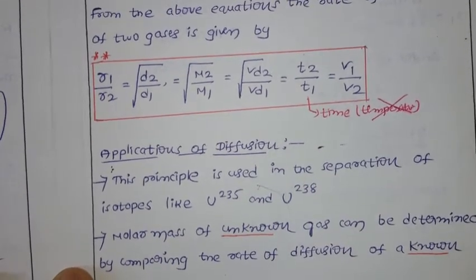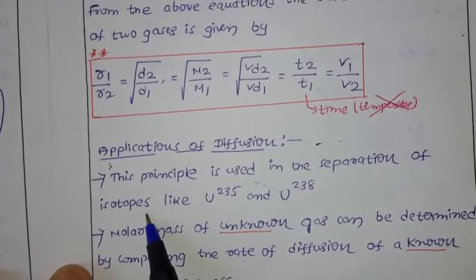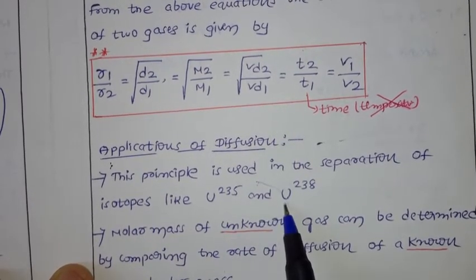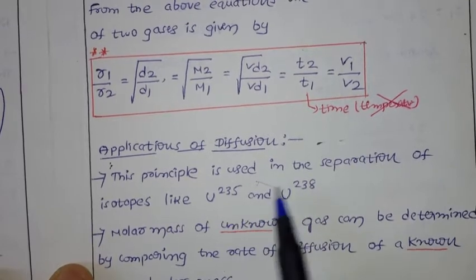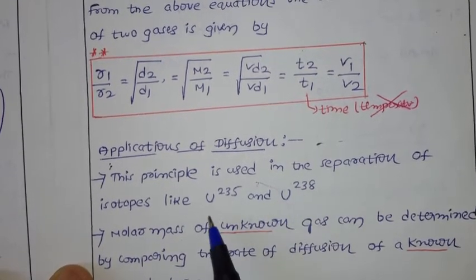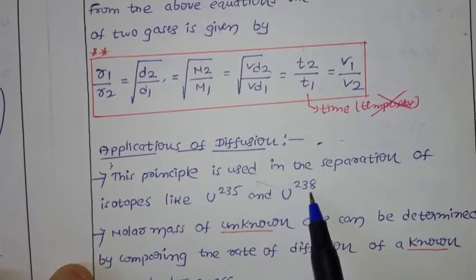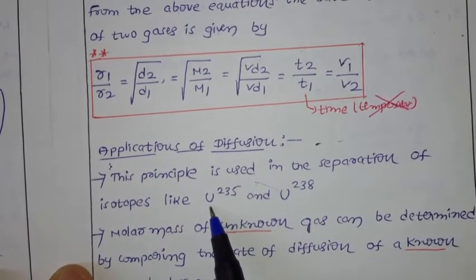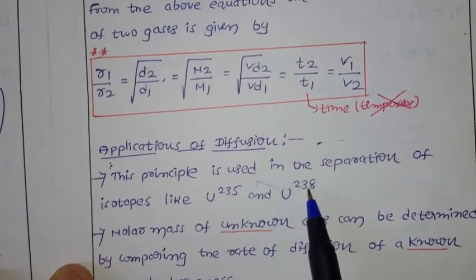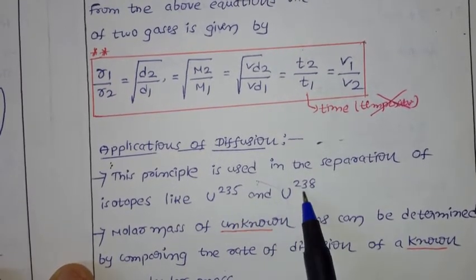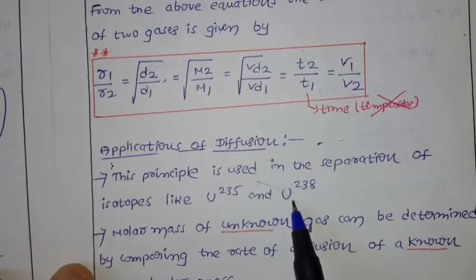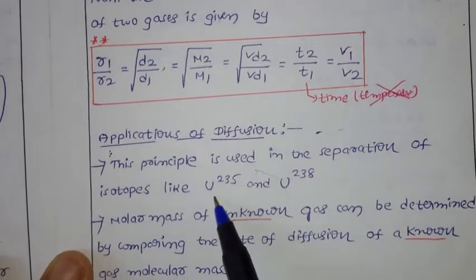Now before going to that, you should know the definition of isotopes. Isotopes means having the same atomic number but a difference in mass. That type of elements are called isotopes. Now uranium-235, uranium-238: the atomic number is 92 for both. Atomic numbers are the same but molar masses are different. Such a combination is called isotopes.